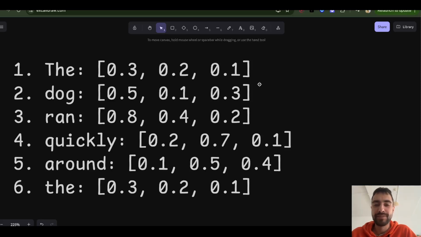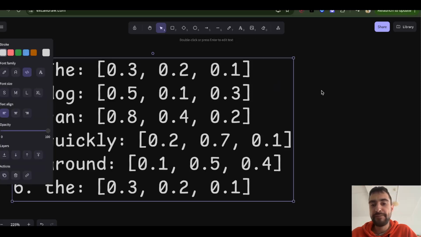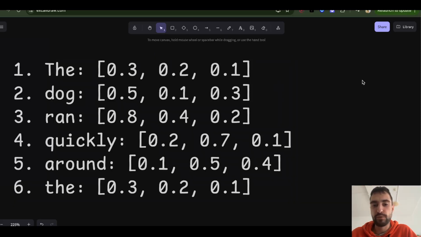But just imagine that this word quickly, if it wants to check whether the dog ran quickly or the cat ran quickly before, cannot look at this vector that describes the dog. It should look into a different new vector, generated by some rules, that says what this token contains.